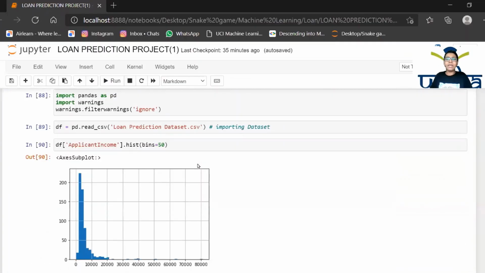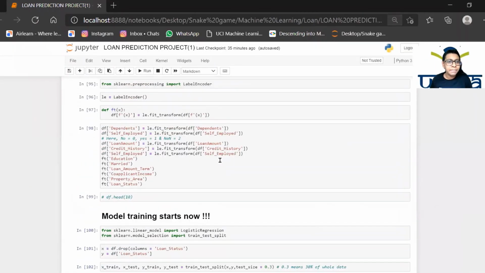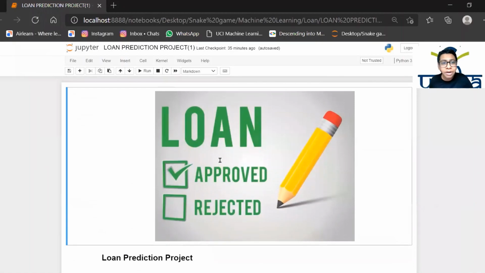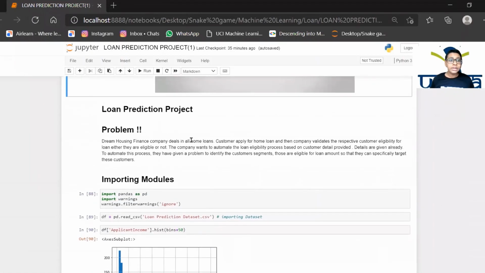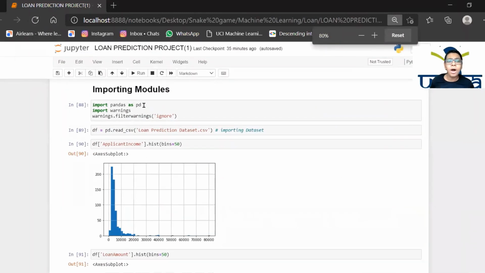So this is what we are going to make. This is the whole project. This is the whole project that we are going to make now. And then let's head down and import modules.